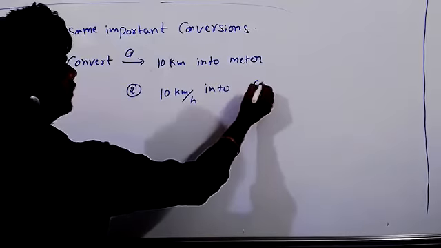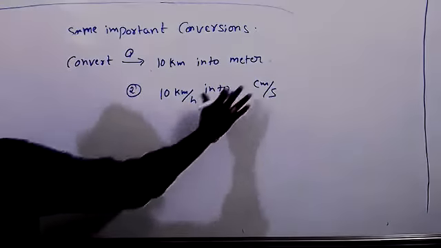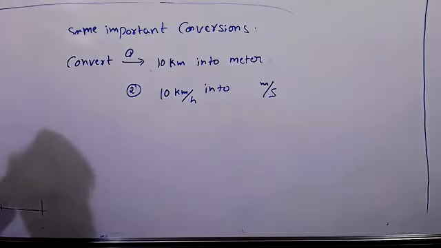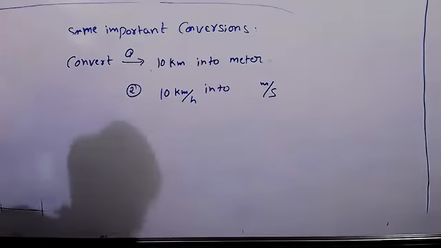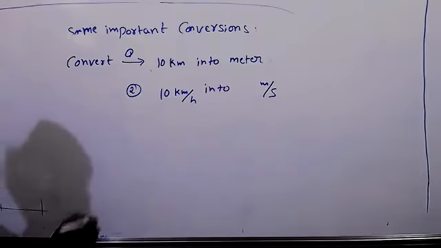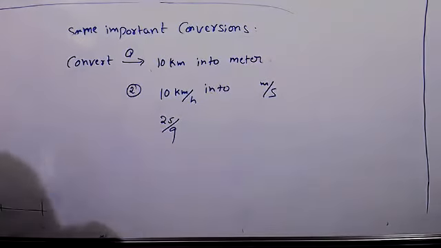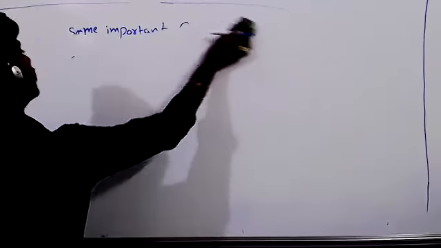So it is 50 by 18 meters per second, which is 25 by 9 meters per second. Okay, so conversions will be like that. You can convert anytime when they are asking.